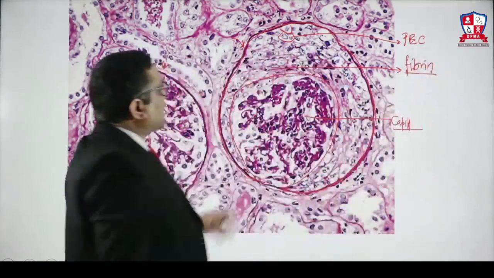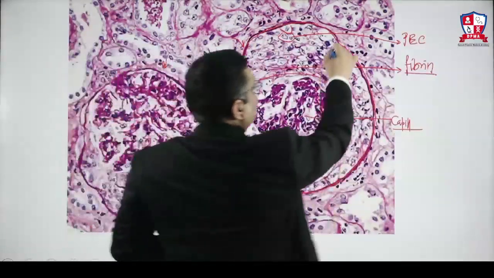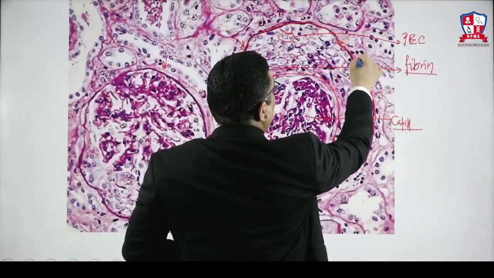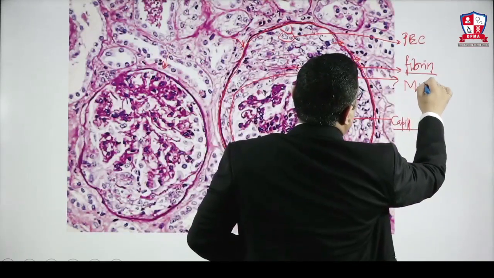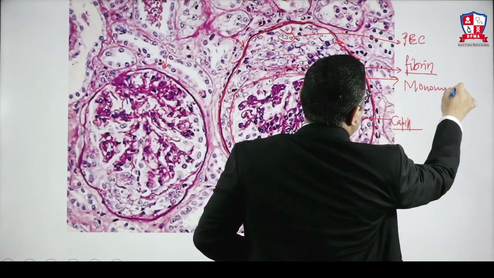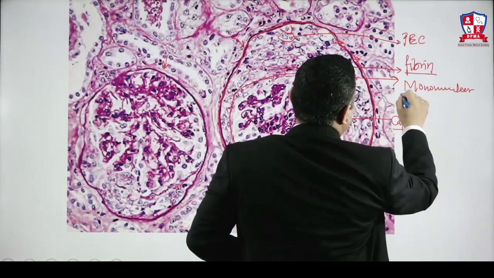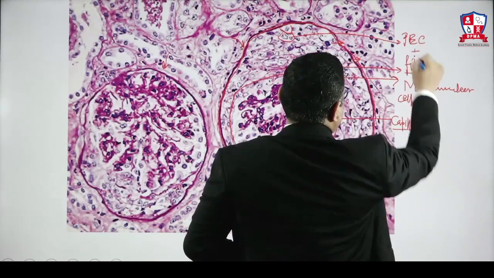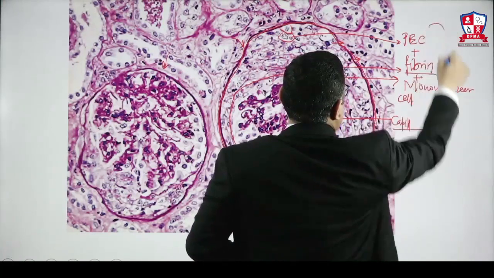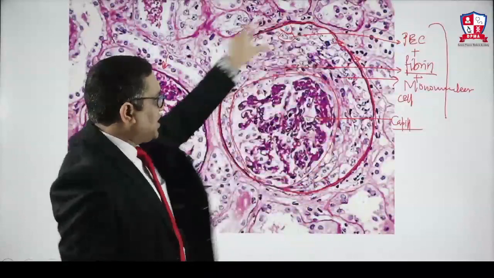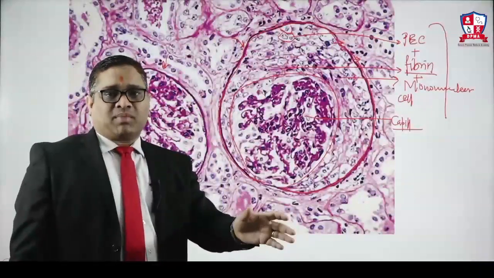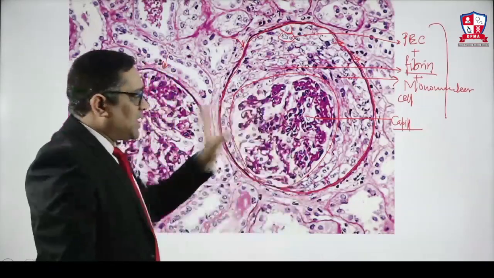Fibrin. So this pink colored material is the fibrin. And what are these smaller cells? These are mononuclear cells, or you can say monocytes. So parietal epithelial cell plus fibrin plus mononuclear cell, and that is what we call a beautiful appearing crescent in light microscopy of the RPGN, which is the most characteristic histological finding of the RPGN, right?